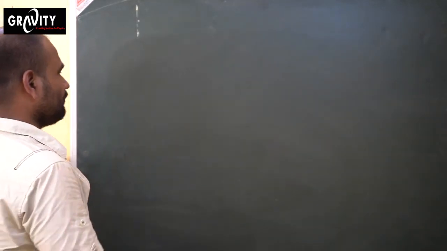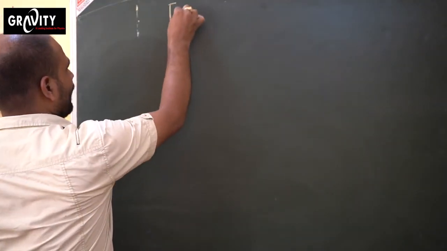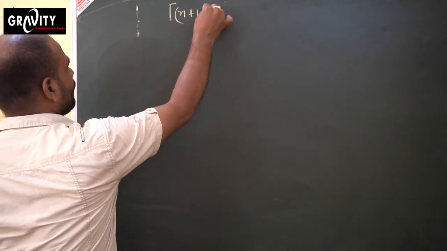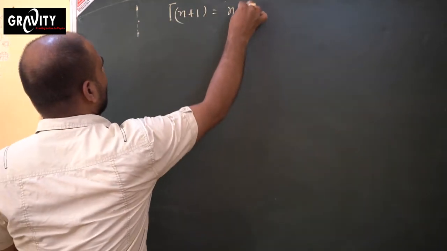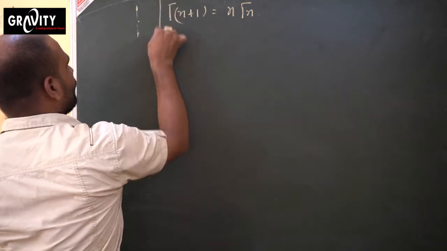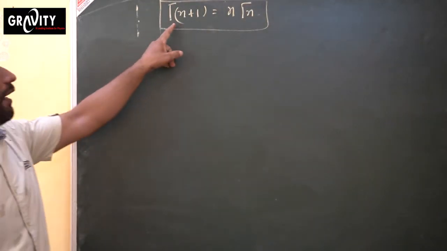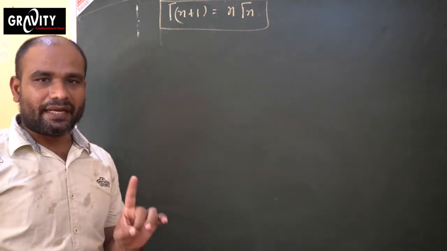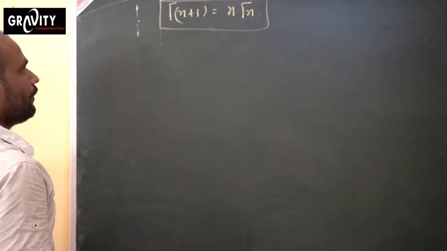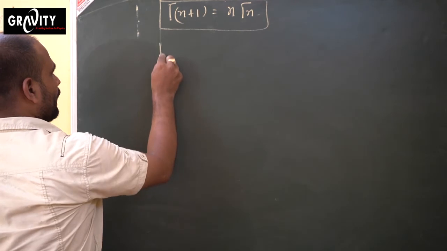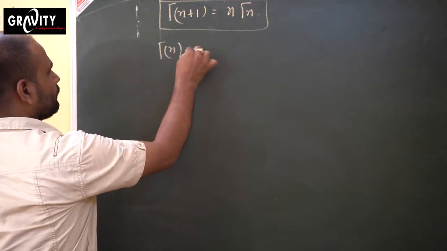Now we'll prove an identity, that is gamma n plus 1 equals n gamma n, and we have to prove it. Gamma n plus 1 equals n gamma n. So how to prove it now? As you know, gamma n equals how much?